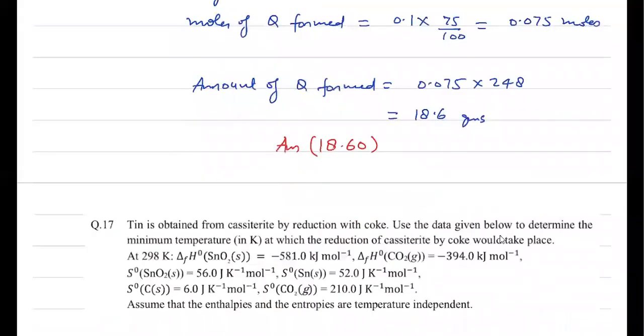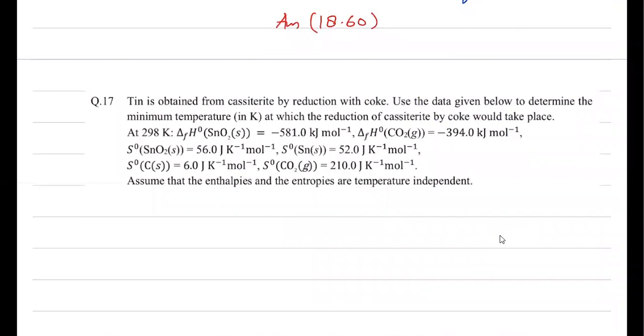Now the next question is: tin is obtained from cassiterite by the reduction with coke. Use the data given below to determine the minimum temperature at which the reduction of cassiterite by coke takes place. So basically cassiterite is SnO2. Although sufficient hint is given in the question, also enthalpy of formation and entropy of other substances are given. So with that clue also you can identify the compound.